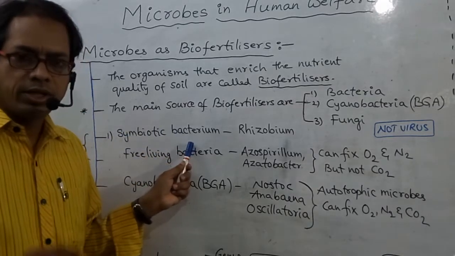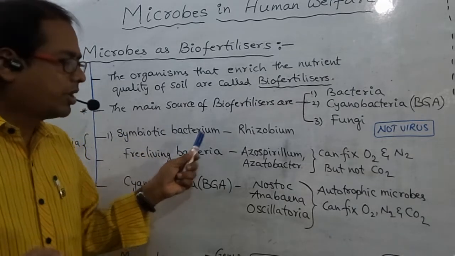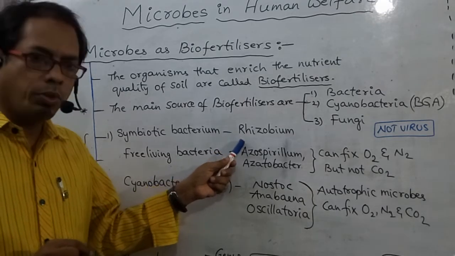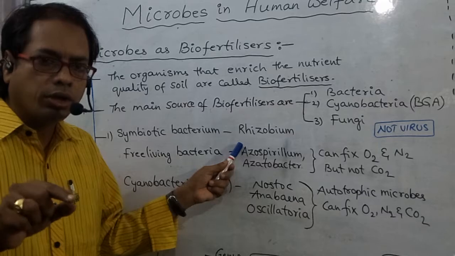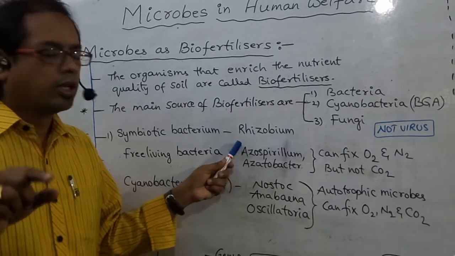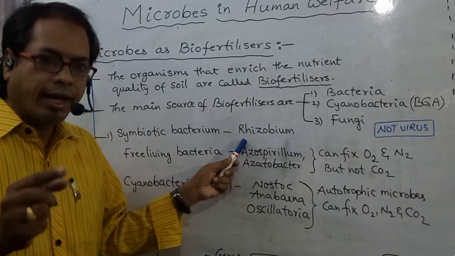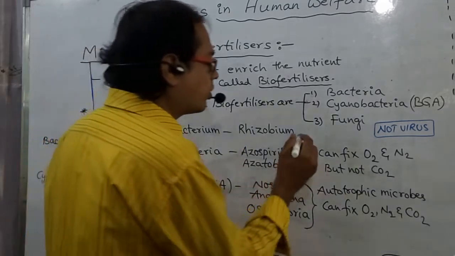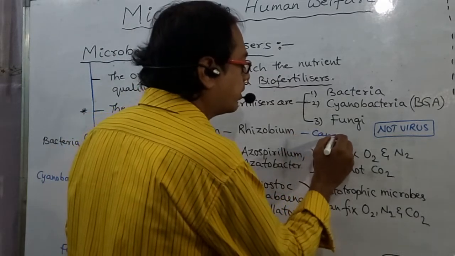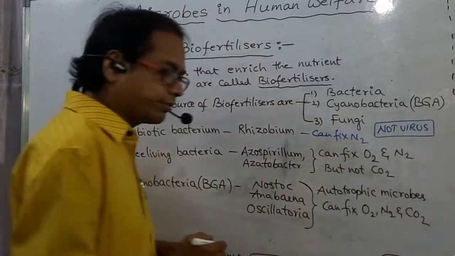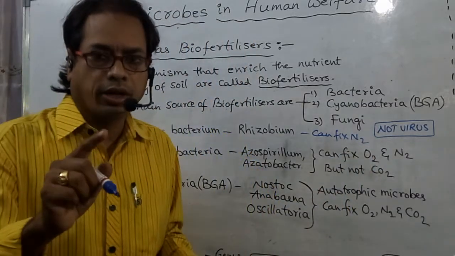Symbiotic bacterium, for example Rhizobium. Rhizobium lives in the root nodules of legume plants, that is Fabaceae plants. Rhizobium can fix atmospheric nitrogen, N2, only in symbiosis.